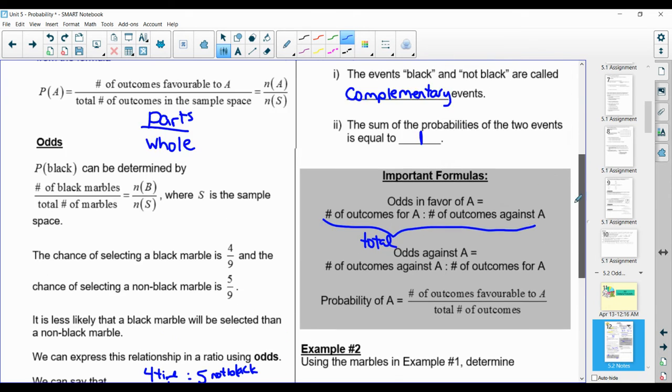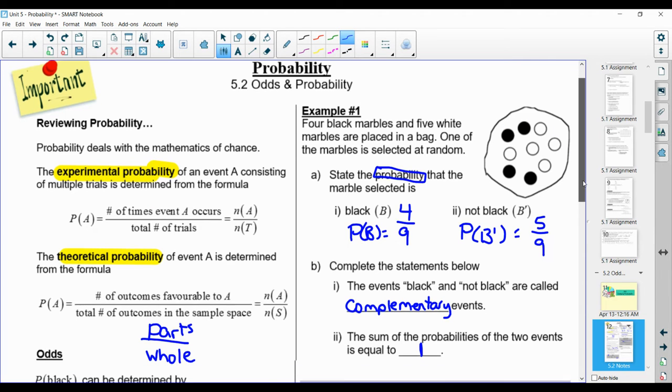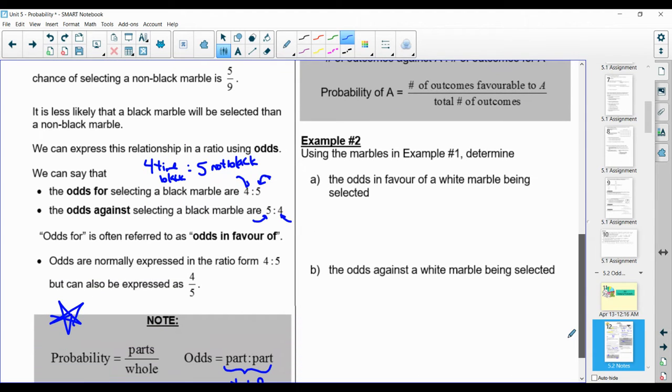All right, so let's take a look at our first example here again. So we had these dots in the bag, or these marbles in the bag. We have 4 black and 5 white, or 5 that are non-black, and we want to express this as odds. Well, we know that our probability of getting a black was 4 out of 9, and we know the probability of not getting a black was 5 out of 9. So the odds in favor of a white marble being selected is, all right, well, if we have 4 black marbles, that means we have 5 white marbles. So in that bag, we have 5 white and 4 black.